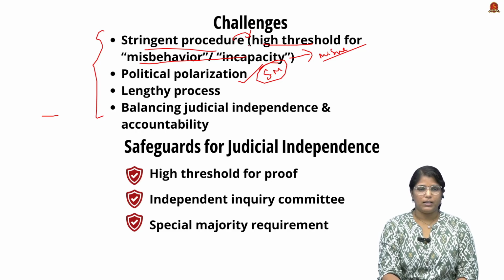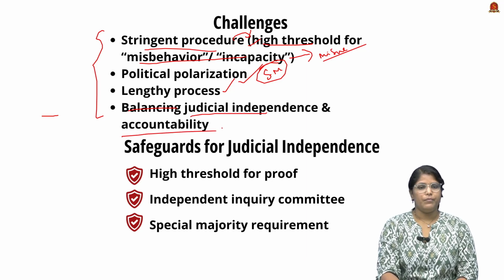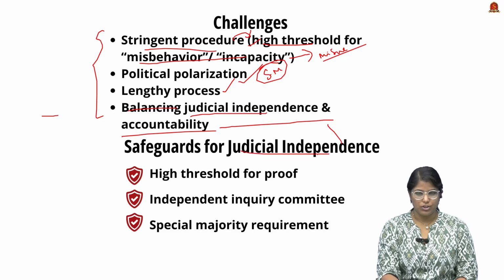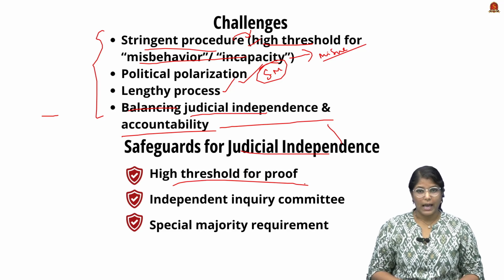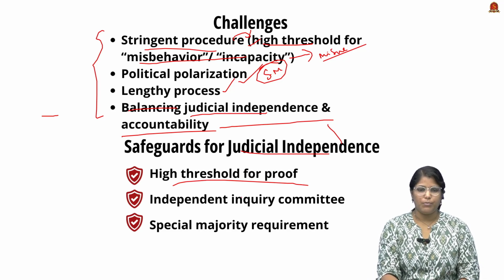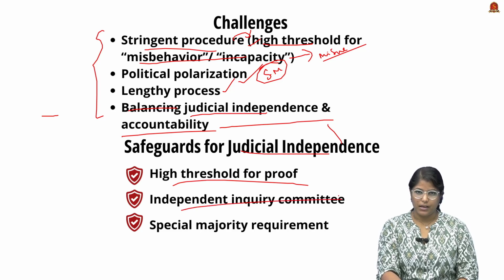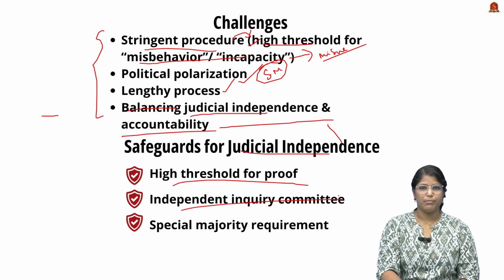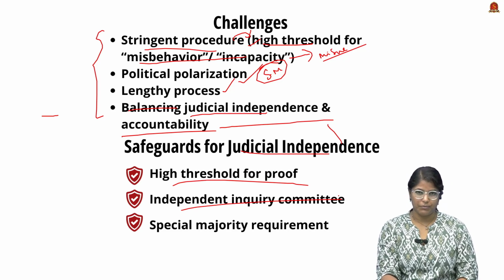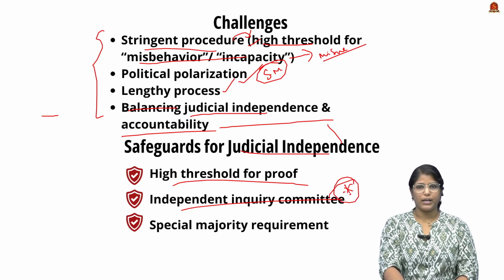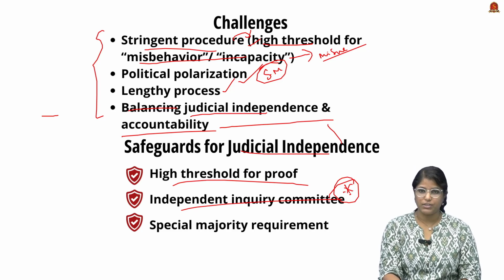And the third important thing is that it is a very lengthy procedure and requires a lot of attention. And the final important thing is that balancing judicial independence and accountability is a very big challenge. Now finally, to safeguard judicial independence, we have a high threshold for proof, meaning the impeachment process will not happen for any silly mistakes. And the second important thing is that an independent inquiry committee is there, which is not within the parliament, but an independent committee that is formed. So the independence of the judiciary is highly protected by providing an independent investigating committee.